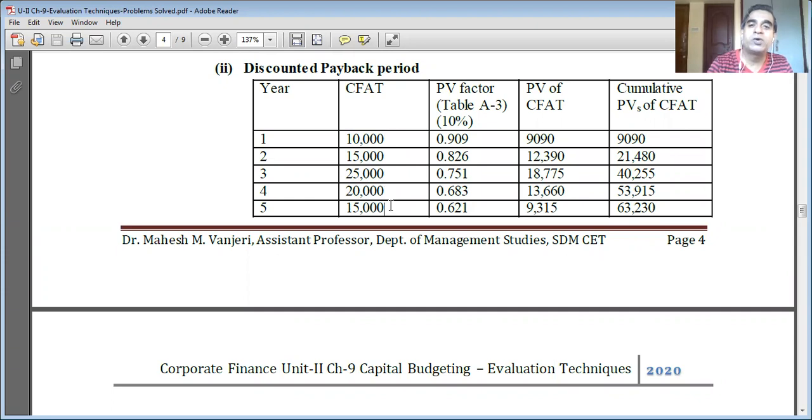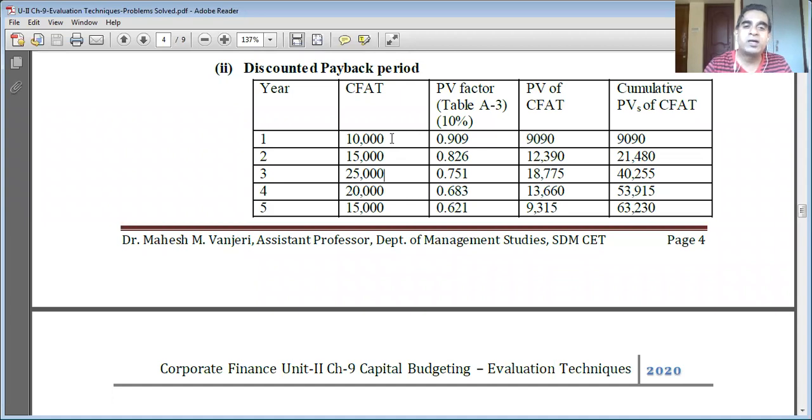So what are we going to do? We are going to find out the present value of each stream of cash inflow. I repeat, we are going to find out the present value of each stream of cash inflow. The amount at each year is different: 10,000, 15,000, 25,000 and so on.